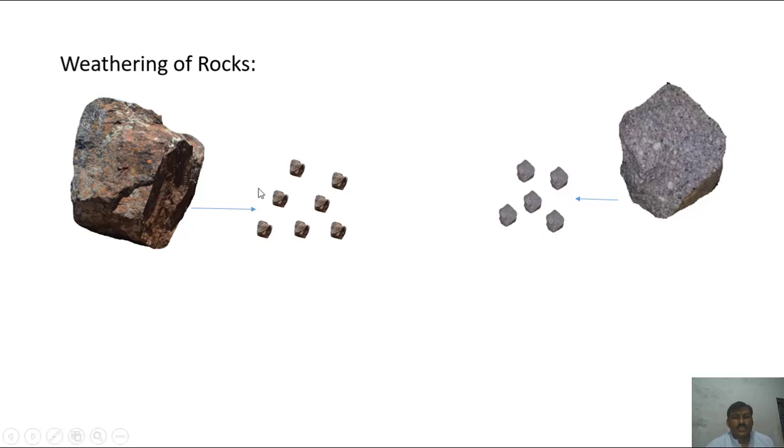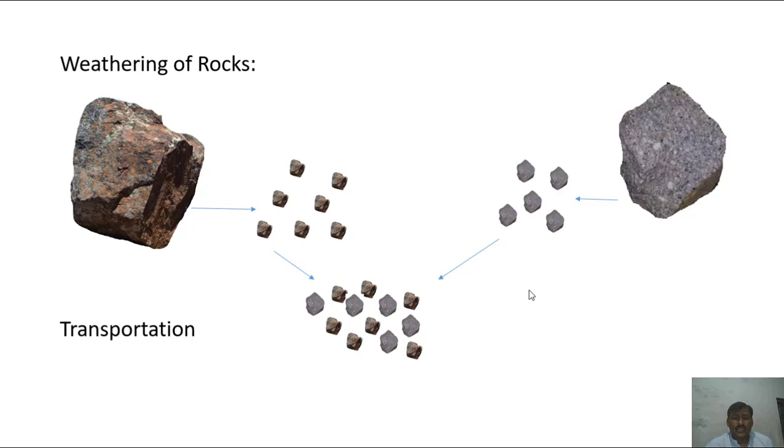These smaller pieces are known as sediments, and these sediments are transported and mixed with each other, and this transportation takes place through water, wind, ice, and gravity.